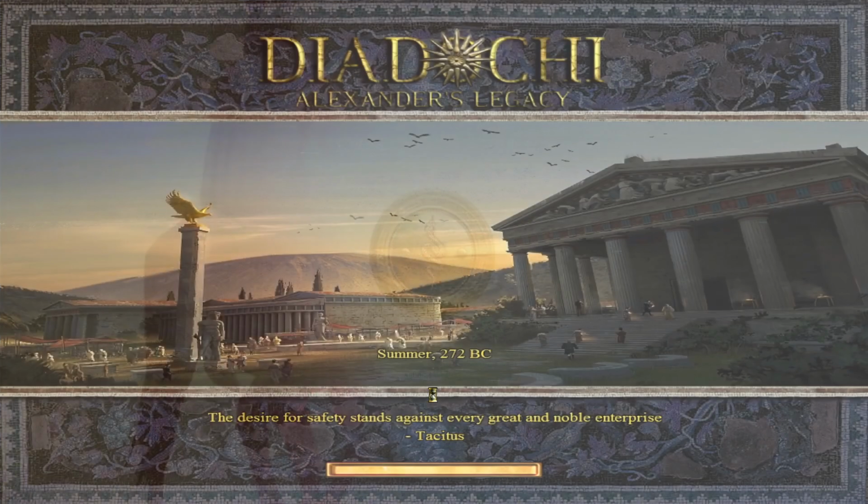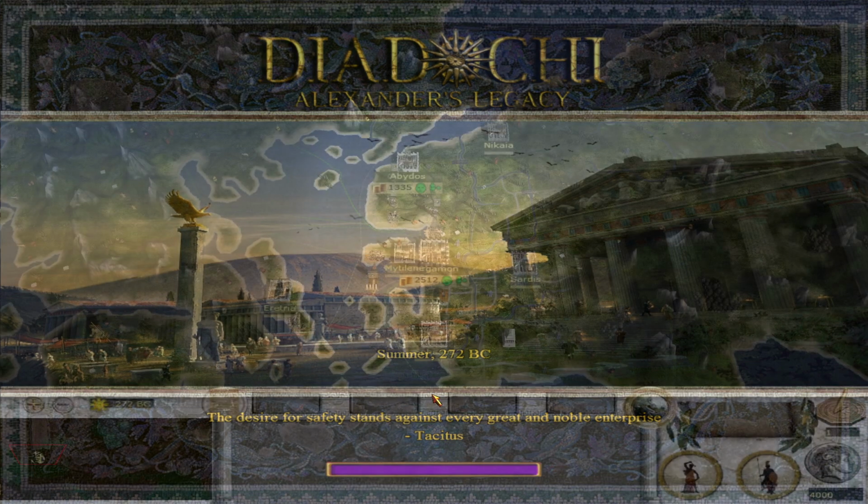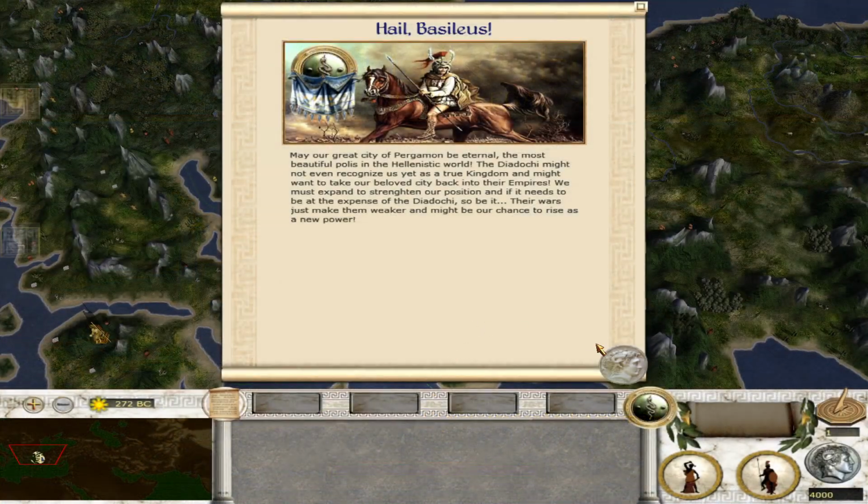And we've got this nice little loading screen there briefly. I have to say, I like the color scheme and the aesthetic that is incorporated in this mod. And I have to say, the campaign is quite nicely designed as well.